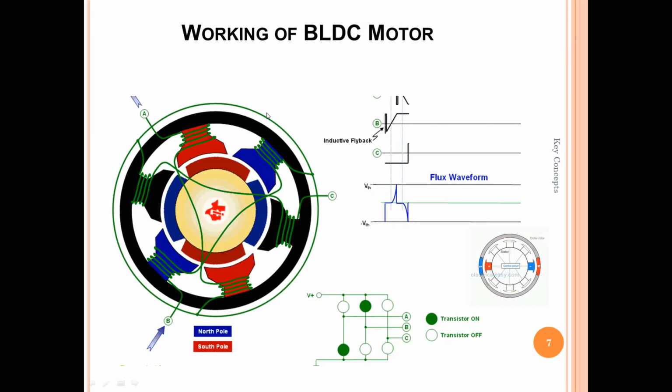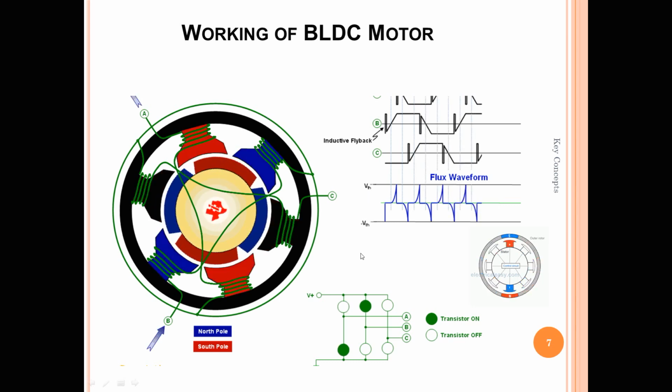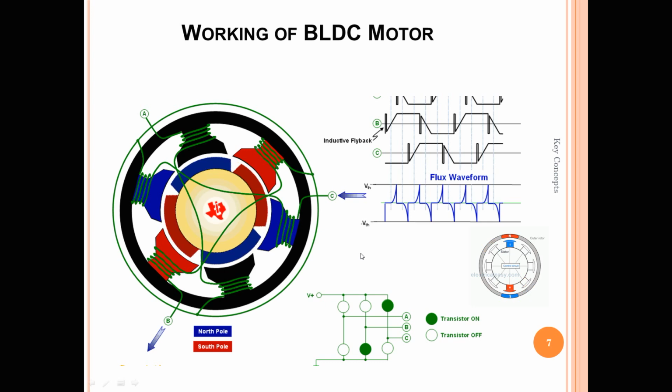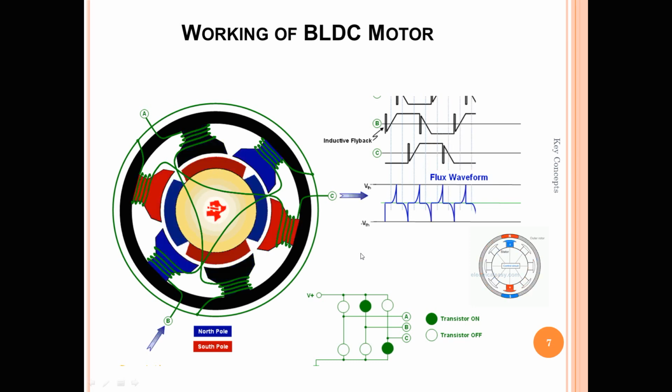So now you can see the basic working of the BLDC motor. A BLDC motor has 2-phase energization. It means at any moment of time only 2 phases are energized, as you can see in the animation. In the same way only 2 MOSFETs are active. That's why it's called a doubly excited system.